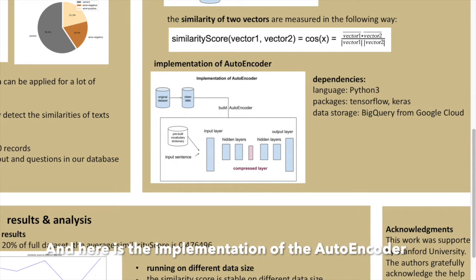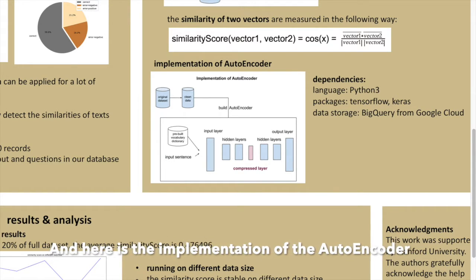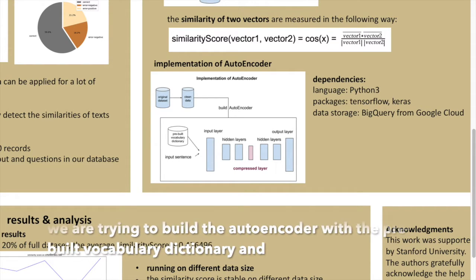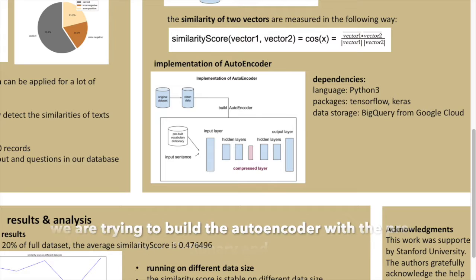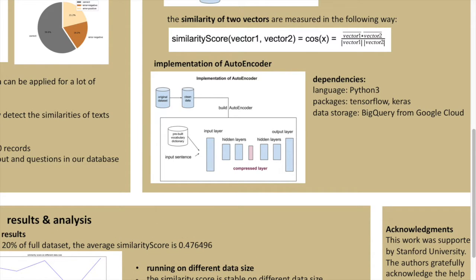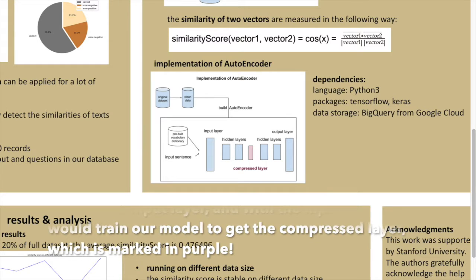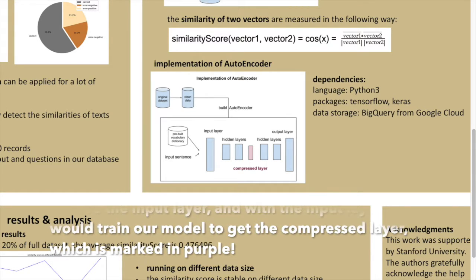And here is the implementation of the autoencoder. We're trying to build the autoencoder with the pre-built vocabulary dictionary and the input sentence to have the input layer. And with the input layer, we will train our model to get the compressed layer, which is marked in purple.